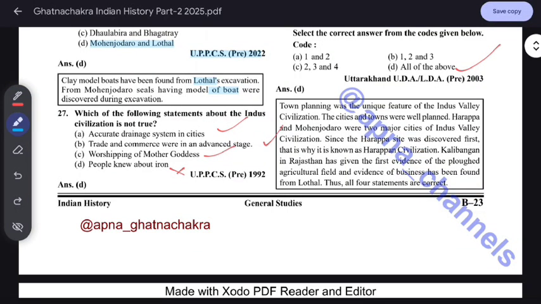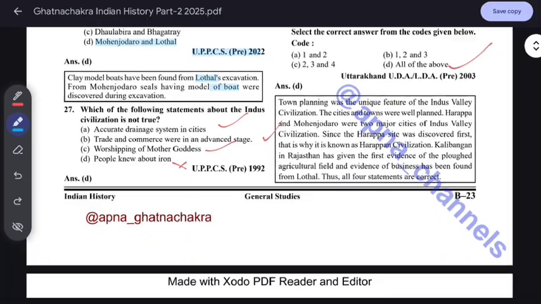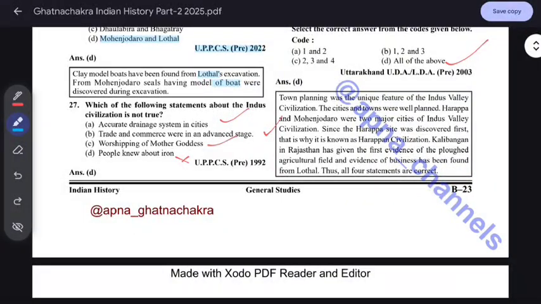The cities and towns were well planned. Harappa and Mohenjo-daro were the two major cities. Since the Harappan sites were discovered first, it is known as the Harappan civilization. Kalibangan in Rajasthan has given the first evidence of ploughed agriculture. Remember this. Agricultural fields were found at Kalibangan, and evidence of business has been found at Lothal.